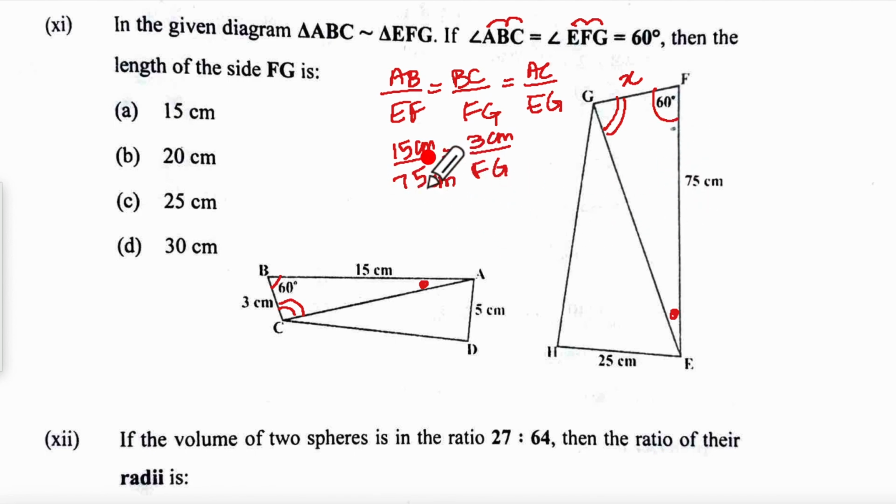So after substituting the values, we will have 15 ones and 15 fives. So FG comes this side and this 5 goes that side. So 3 into 5 becomes 15 centimeter. So the correct option here is A.